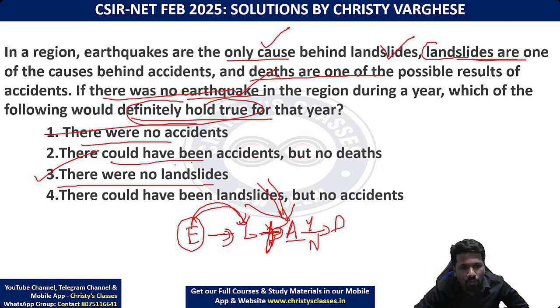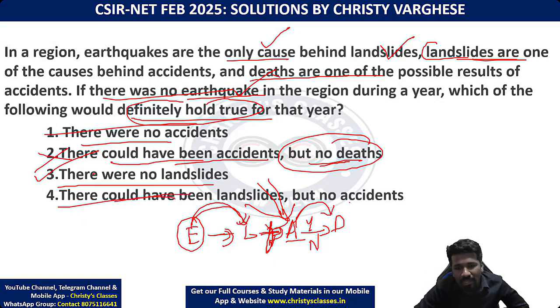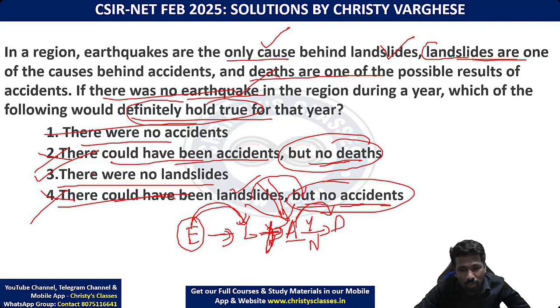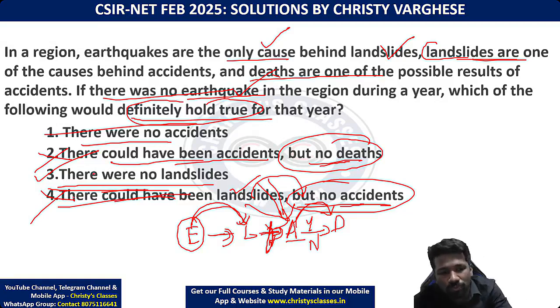There could have been accidents, but no death. No death also we can't say. If an accident happened, there is a chance of death too. So this is also wrong. There could have been landslides, but no accidents. Again, that also we don't know. If a landslide happens, there is a chance of accidents. So we can't eliminate the possibility of an accident. इसलिए, there were no landslides is the only definitely true conclusion.